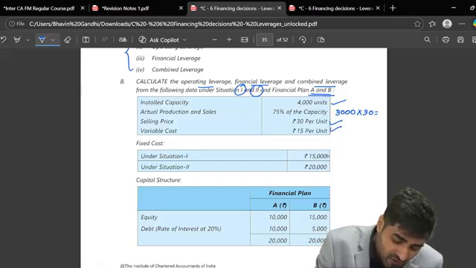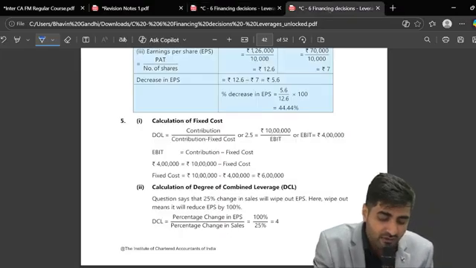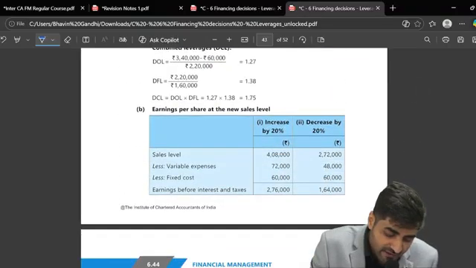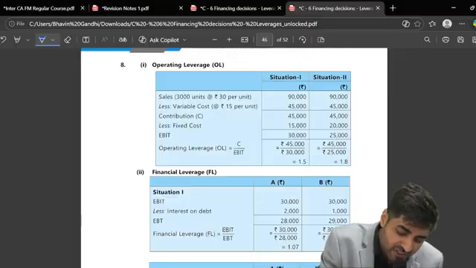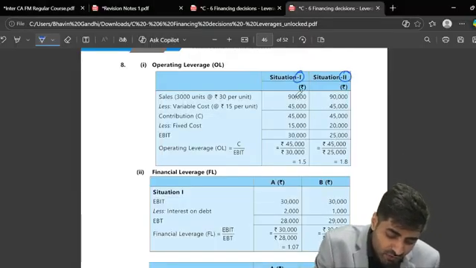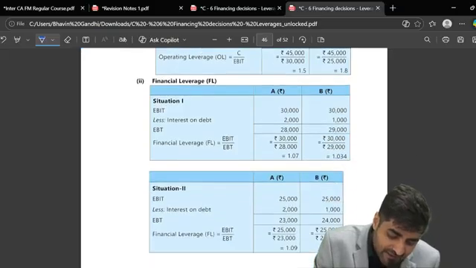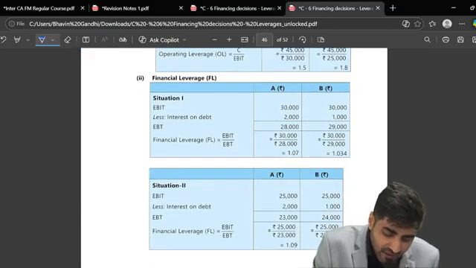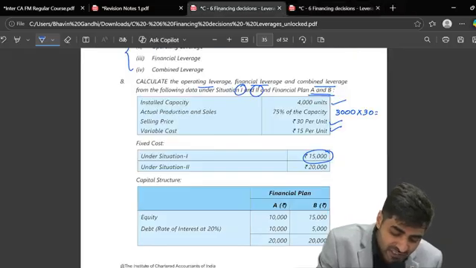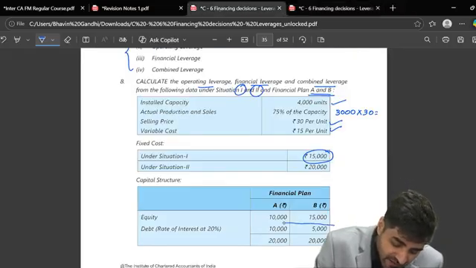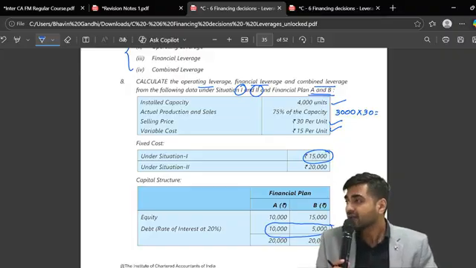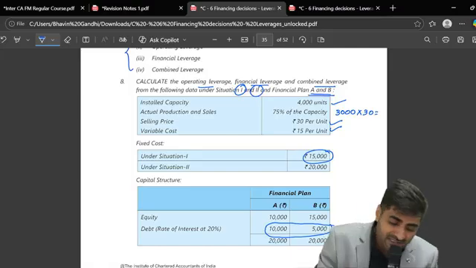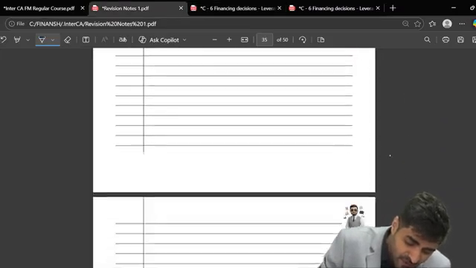But what about your fixed cost? Under your first situation, what's my fixed cost, beta? 15,000. Now in this particular case, as I told you, we have to prepare 4 answers. Just check, this is situation 1 and situation 2. So we have to prepare the income statement like this. For financial leverage, if there is a change in financial plans, which leverage will be affected, OL or FL? FL. So till OL everything is the same, but still I want you all to prepare the income statement in this particular format.